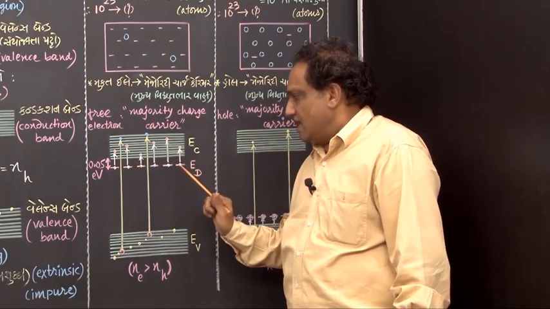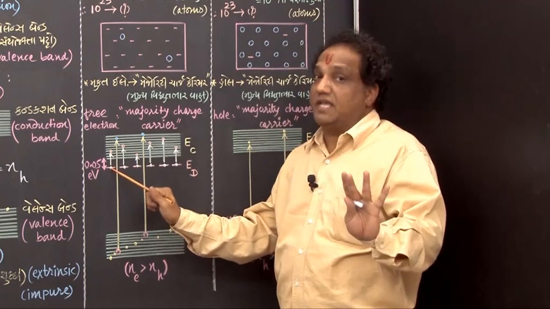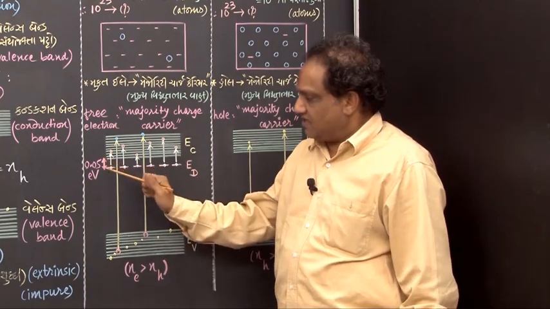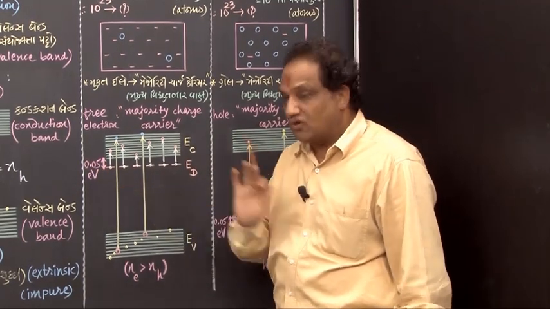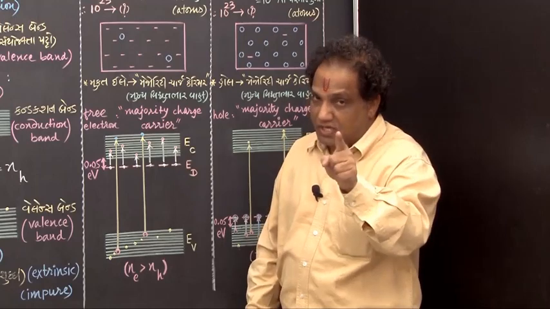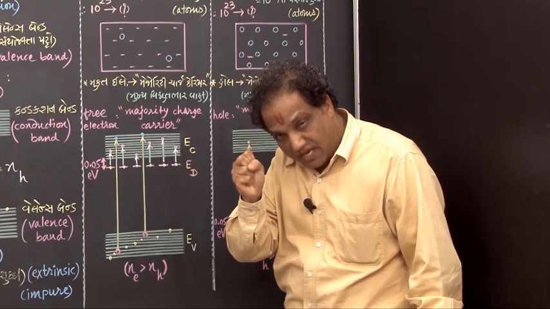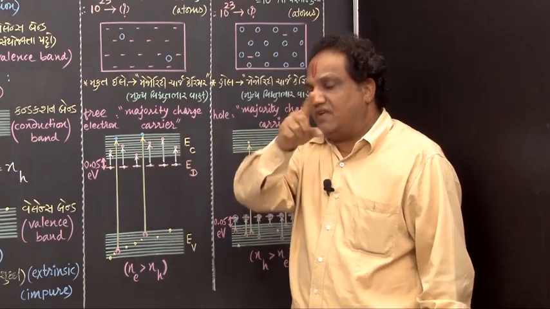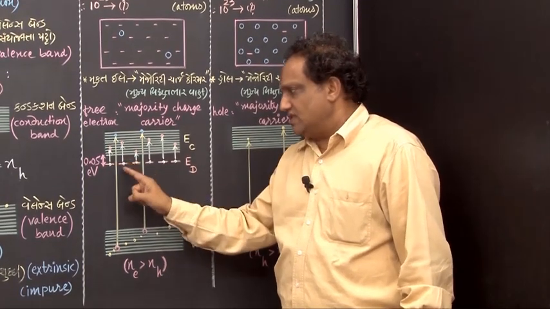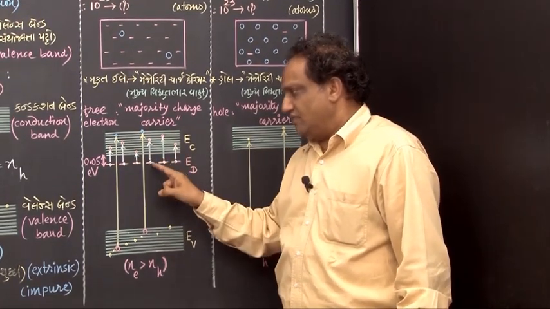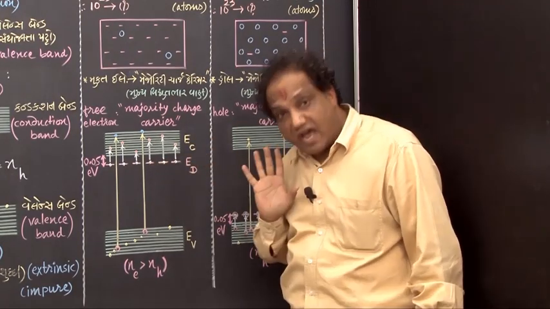Now tell me, there is one electron in each of these horizontal small line segments, and the gap is found to be very small, as low as 0.05 electron volt. Now at room temperature, this crystal is continuously absorbing thermal energy from the surroundings, and that absorbed thermal energy is definitely greater than this gap. When it is greater, naturally all these electrons will make transitions from their existing energy levels to the higher energy levels in the conduction band.